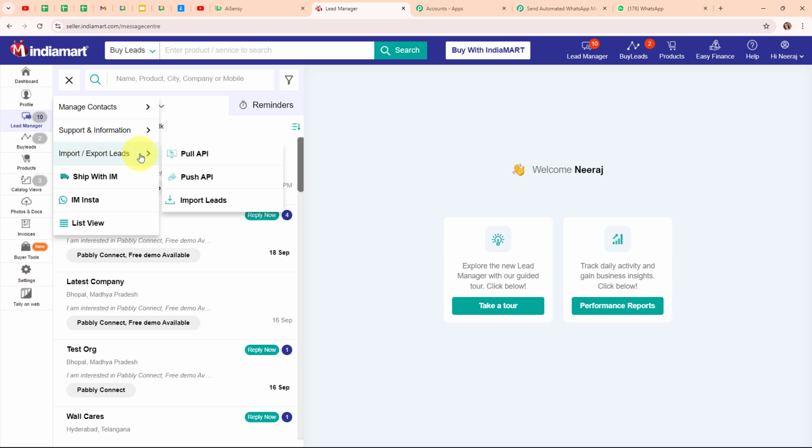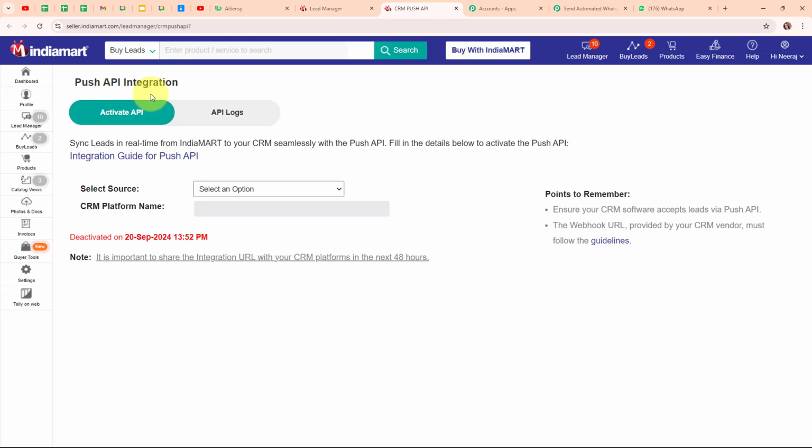Now under this I'm going to select push API, and under push API integration you can see it is asking me to select the source. By clicking on this drop down menu you can see all the sources available. So here I'm going to select my source as other.